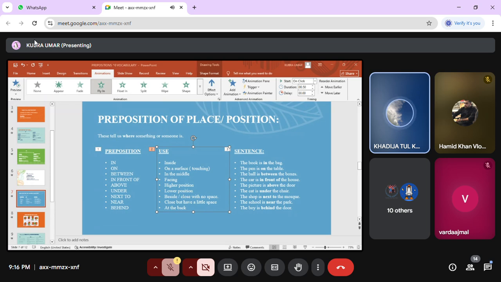In, on, at: uses in place or position. We talk about in, on, at uses in time, prepositions of time, but these are a little bit different from each other. In, you can use with countries, cities, or enclosed spaces, or books and newspapers. In countries, you can use it like: he is in England, she is in Africa. Cities: I stayed in Islamabad for 2 days. I stayed in Murree for 3 weeks.